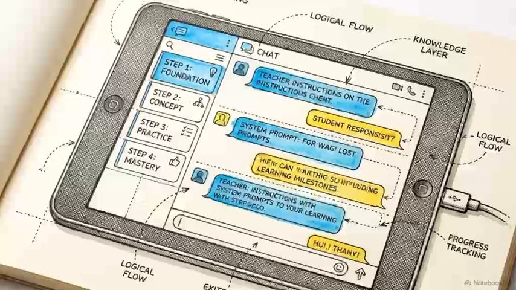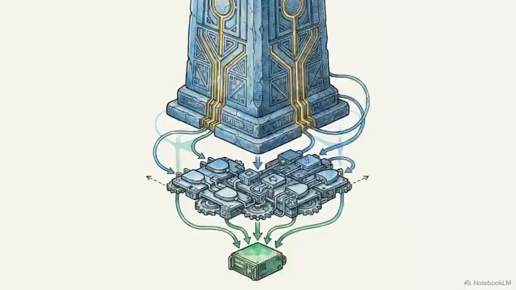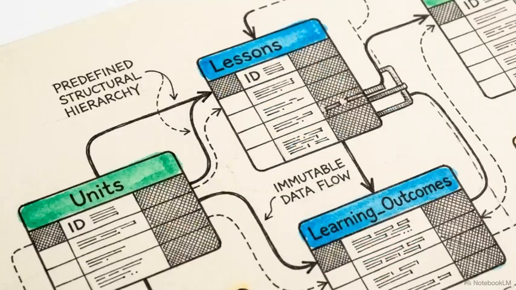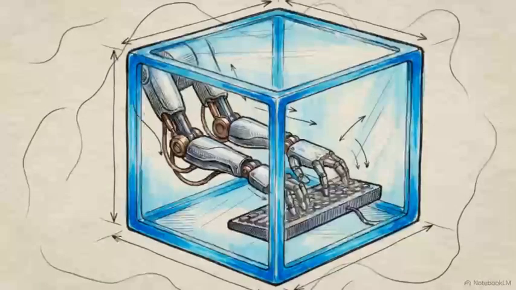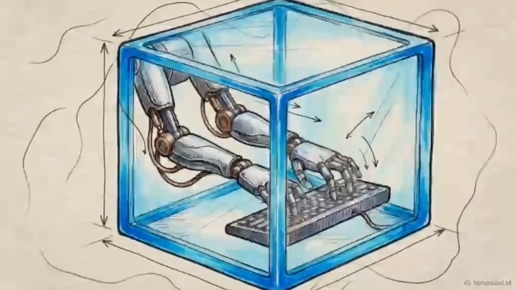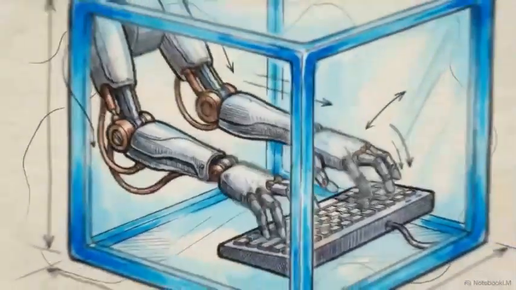This is the operational philosophy behind the Socratic learning ecosystem, or SLE. Its entire architecture is governed by one unyielding rule: ontology over rules over LLM. The curriculum database dictates what is factually true. The rule engine determines exactly which pedagogical phase the student is in. The language model is completely subservient to both of them, permitted only to construct sentences within that predefined box.